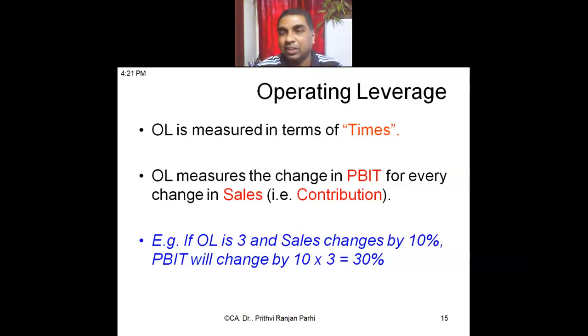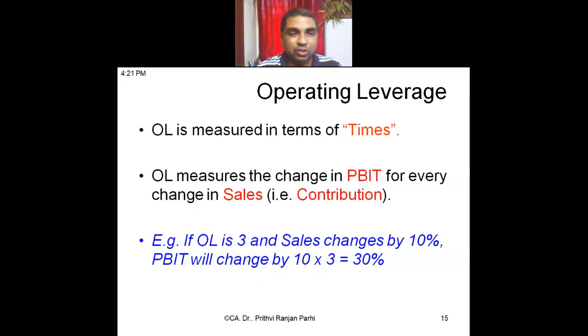Suppose contribution is 60 and PBIT is 20. So what is OL? It is 3 times. You will say 3 times, you will not say 3. You need to know it is expressed in 3 times. Even if you are writing 3, it's okay. But in financial management, the unit of measurement for leverage is times. It is expressed in times.